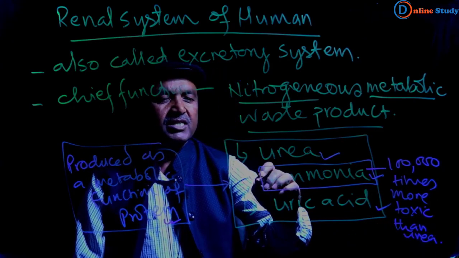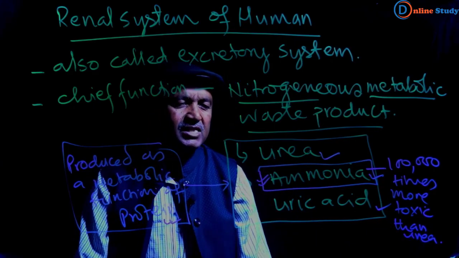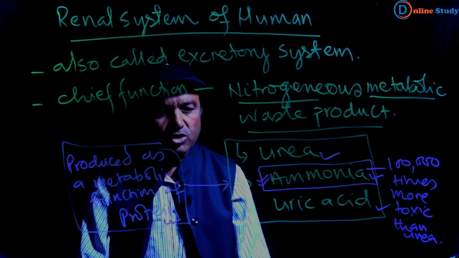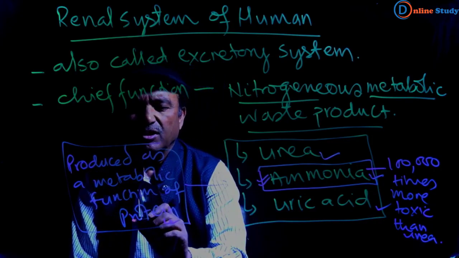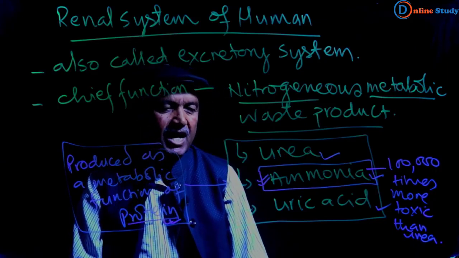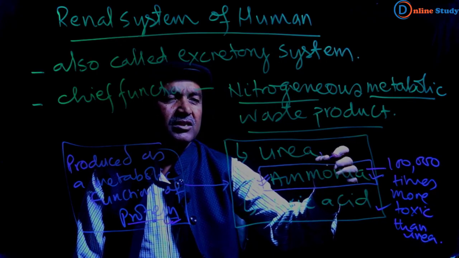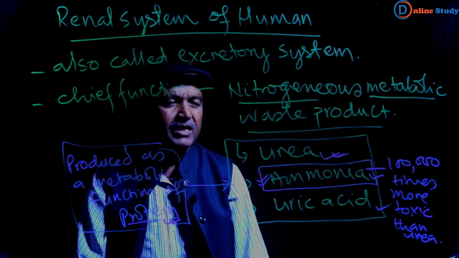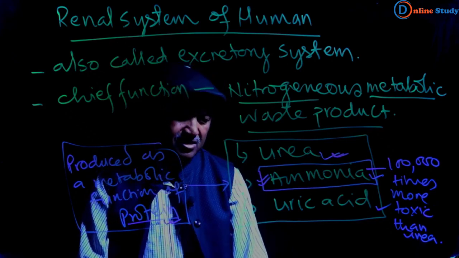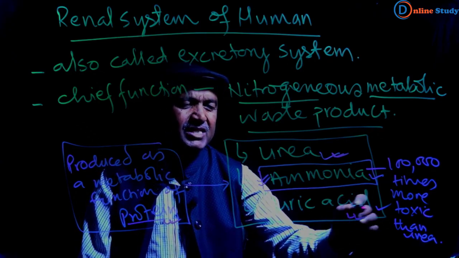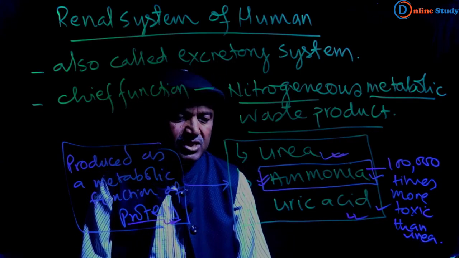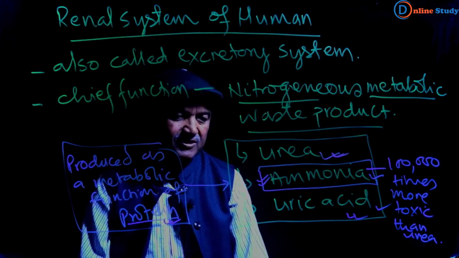So ammonia is the most toxic substance produced as a result of metabolic function of protein. After that, urea. Urea is a less toxic metabolic nitrogenous waste product. Uric acid is least toxic. It is not so toxic.